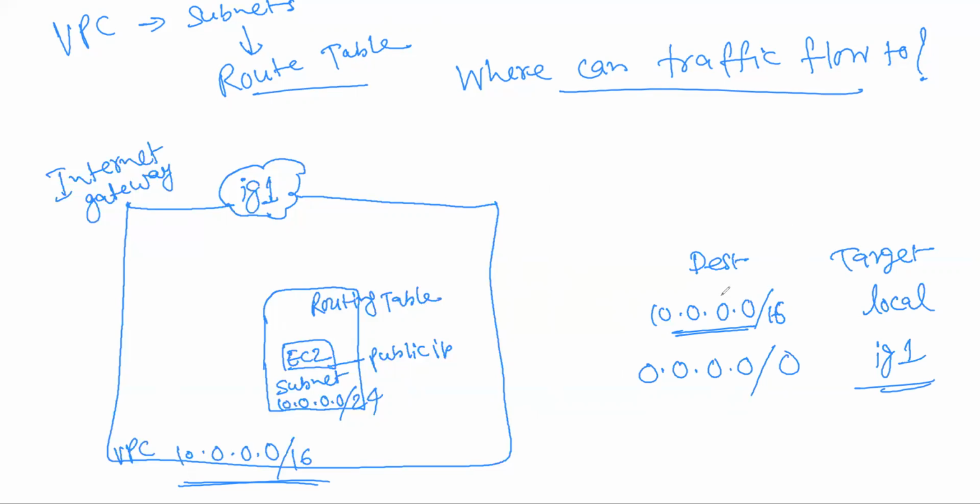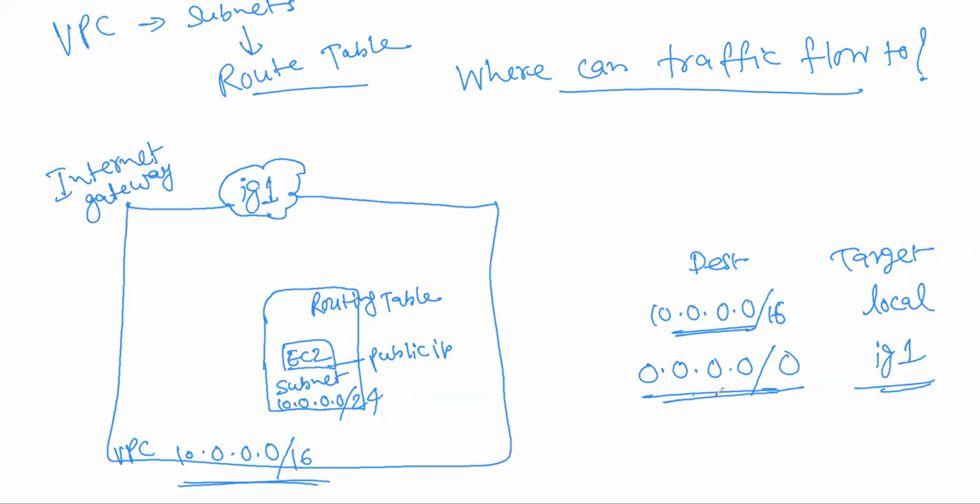But for the IGW, I have mentioned IGW. So what is it? This one, 0.0.0.0/0, means anywhere. You saw it somewhere whenever you were choosing anywhere in the security group inbound rule, 0.0.0.0/0 was coming, right?